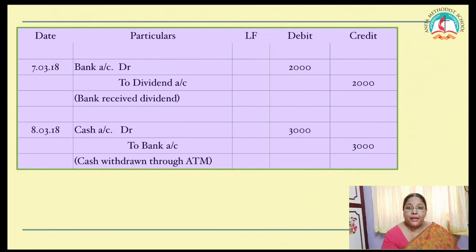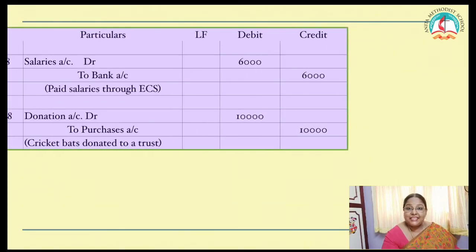Money withdrawn from ATM. What is ATM? ATM is automatic teller machine where you can withdraw your cash. Money withdrawn from ATM. Cash transaction or bank transaction? Bank transaction. Bank is the receiver or the giver here? Giver. What comes in? Cash comes in. So what will be the entry? Cash account debtor to bank account. But in your narration, write cash withdrawn from ATM. Clear, children?